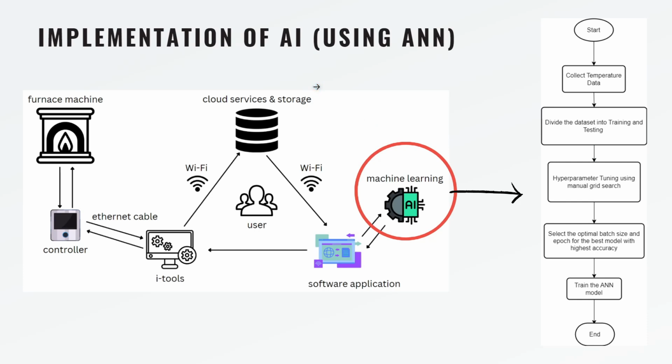So for the implementation of AI, we will be using an artificial neural network. First we need to collect temperature data, and we will be doing some data cleaning to obtain more quality data to be trained. Then we will divide the dataset into training and testing, and we will be doing some hyperparameter tuning using manual grid search. Then we'll be selecting the optimal batch size and epoch for the best model with the highest accuracy, and then we'll train the artificial neural network model.